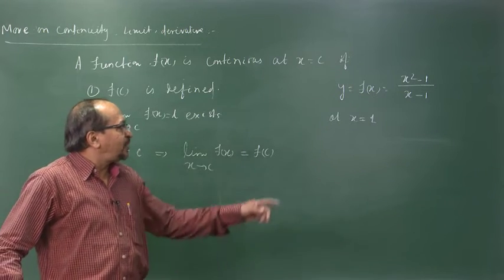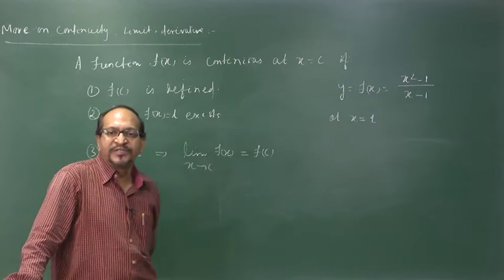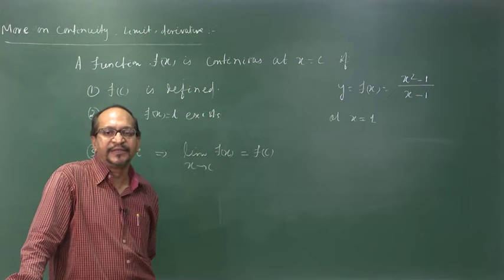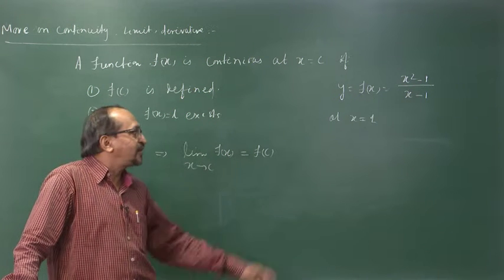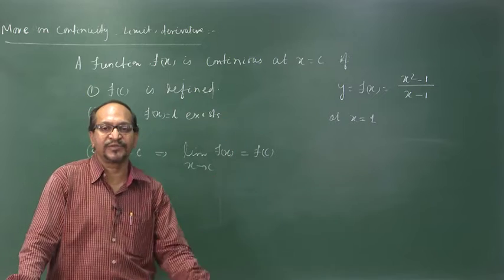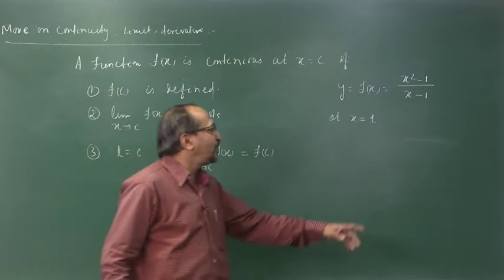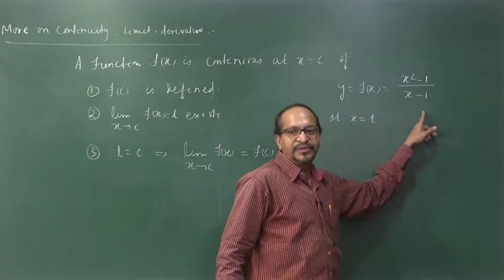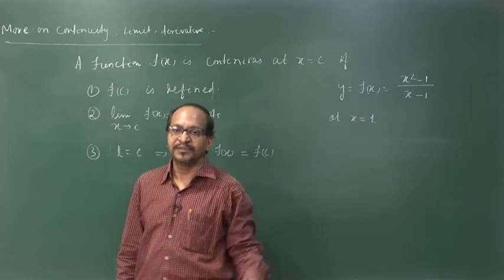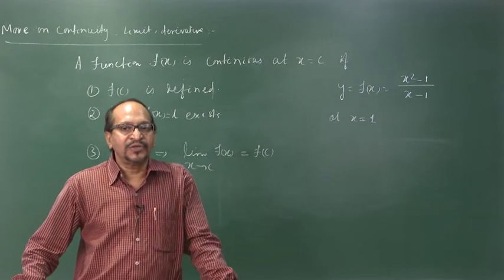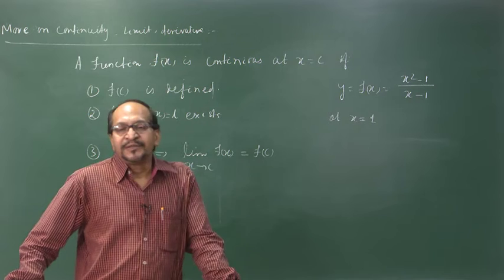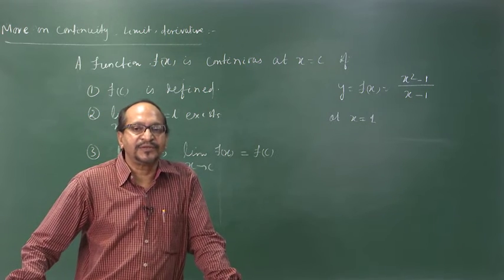You see this function at x is equal to 1 is not defined, because at x is equal to 1 it is 0 by 0, indeterminate, it has no meaning. So, the function value does not exist at x is equal to 1.